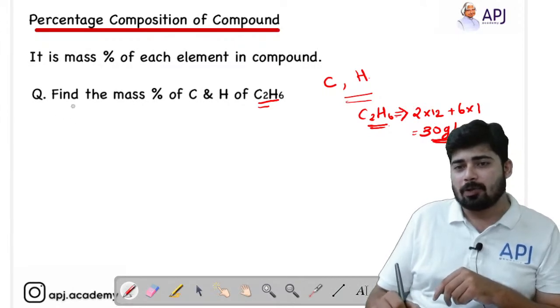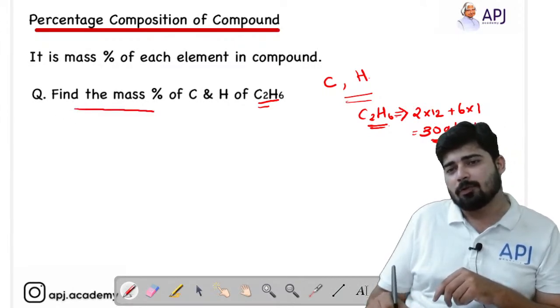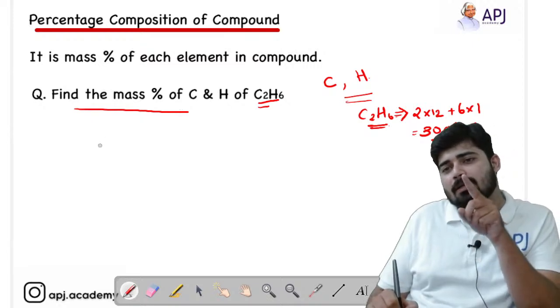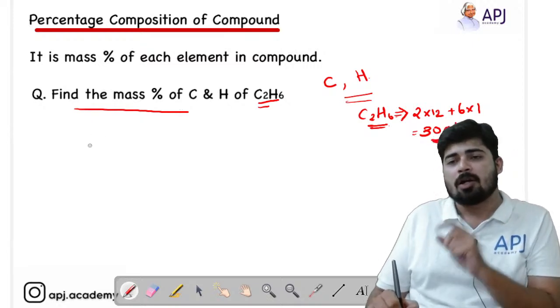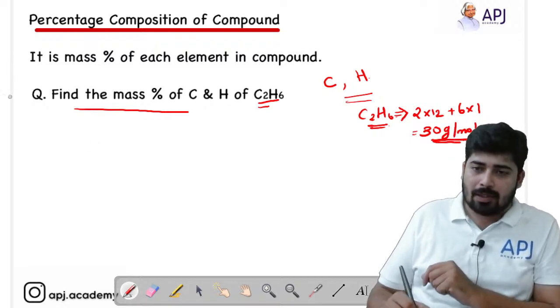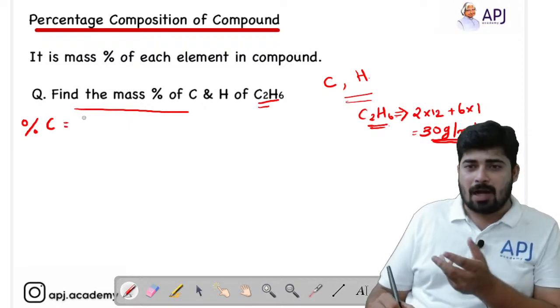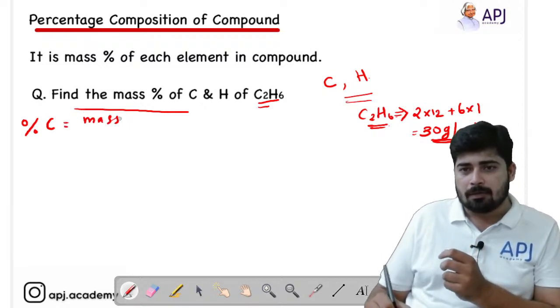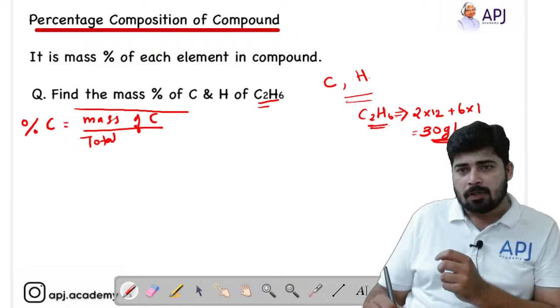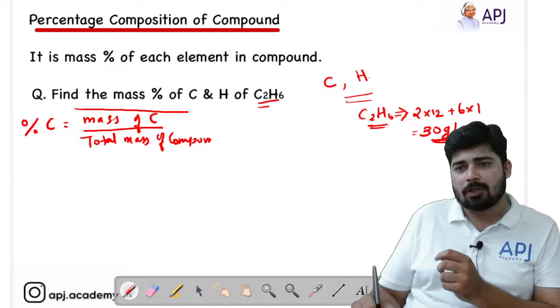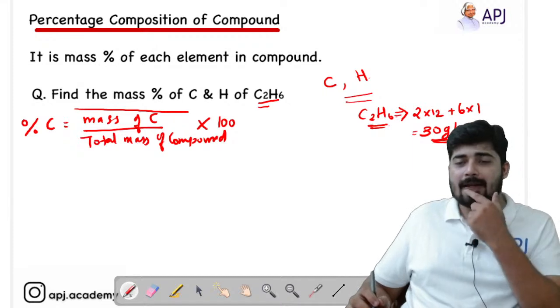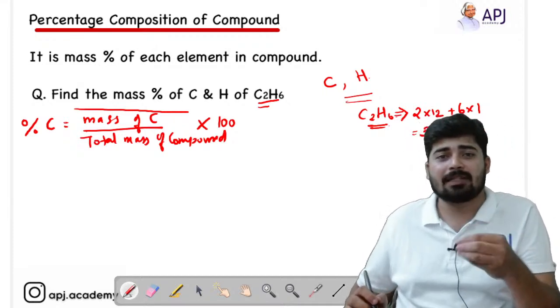Here you can see a question. Let's solve it, then it will be clear. We have to find the percentage mass of carbon and hydrogen in C2H6. Percentage carbon is equal to mass of carbon divided by total mass of compound into 100. This is the formula to find the individual contribution of mass by each element in percentage.